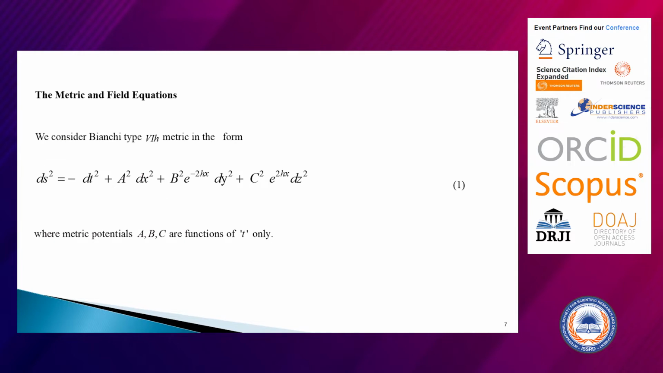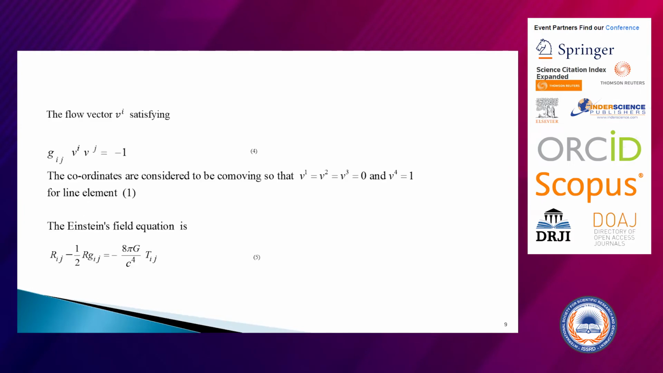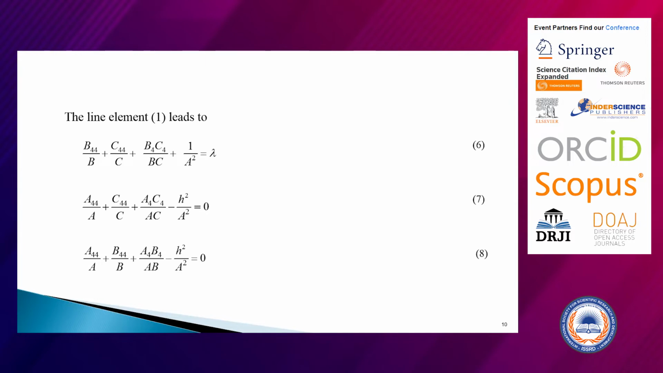This is the field equation for the Bianchi type 6H metric, where A, B, C are functions of T only. Here the energy momentum tensor is given by this Tij. With the conditions ViVj is minus XiXj equals -1 and ViXj is 0, and with this flow vector, I calculated Einstein's field equations, which give these equations.